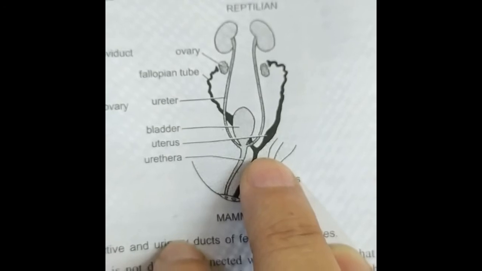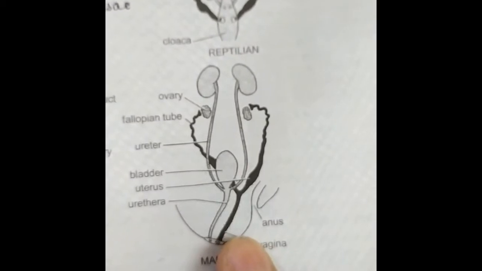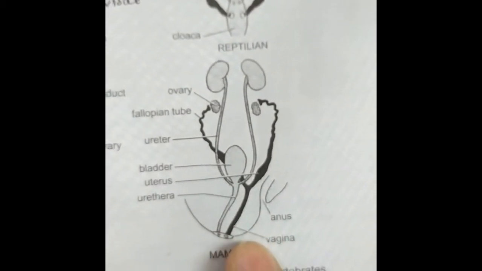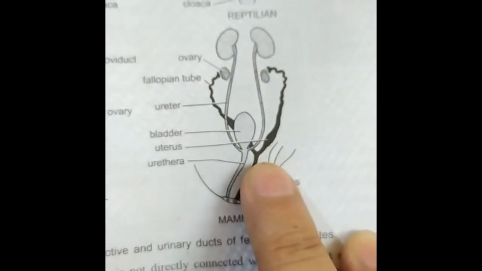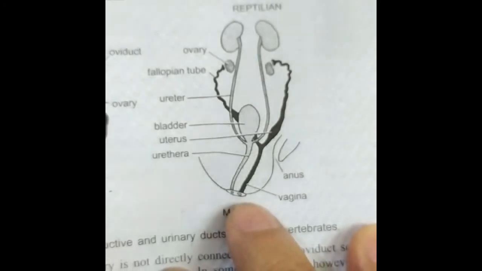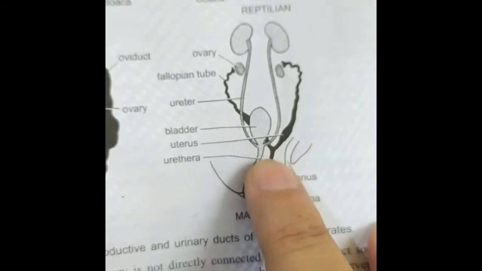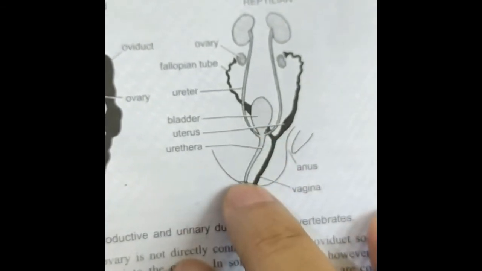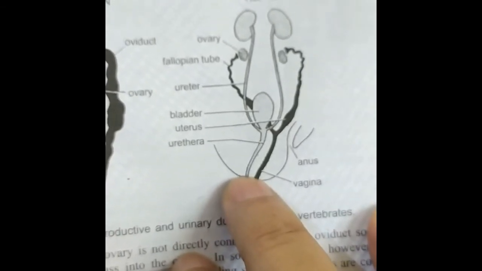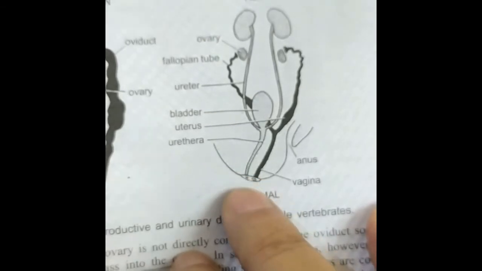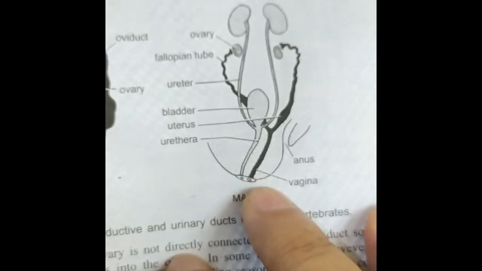The degree of fusion is different in different groups of mammals, and ultimately the uterus joins the vagina, and the vagina opens to the exterior. The ureter opens into the urinary bladder, and then the urinary bladder opens to the exterior through the urethra. So the route through which the urine is passed is different from the route that carries the eggs.